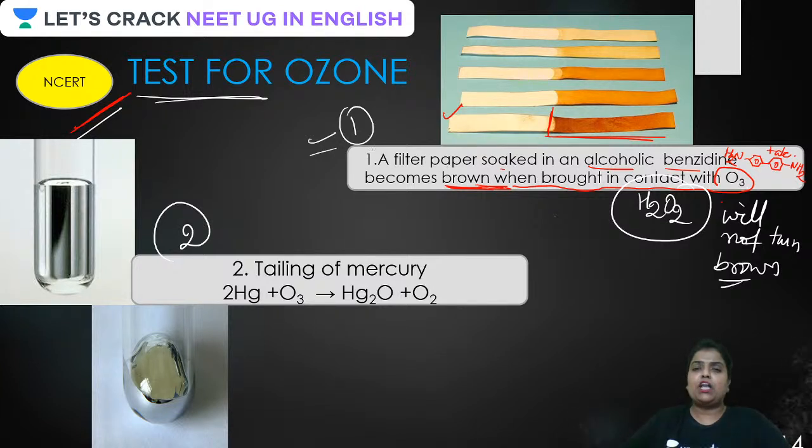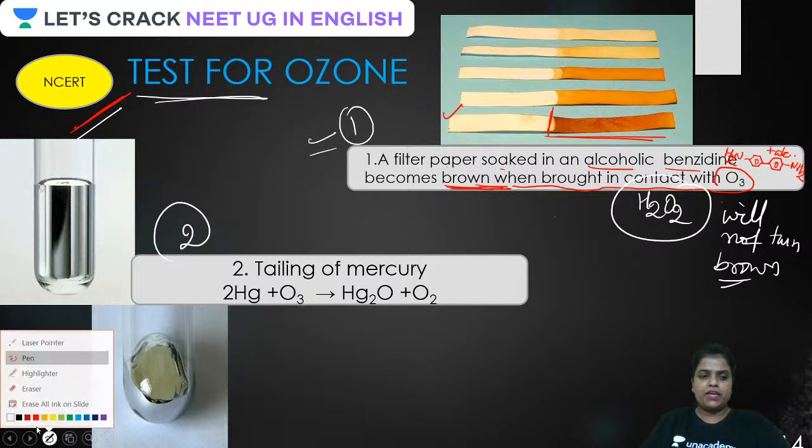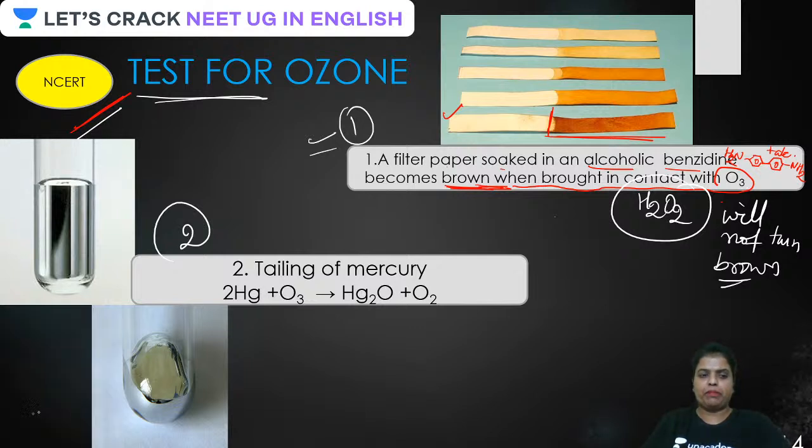This is simply a normal filter paper. It is soaked in alcoholic benzidine, and when it comes in contact with ozone, it is going to turn brown like this. Is this clear, beta?